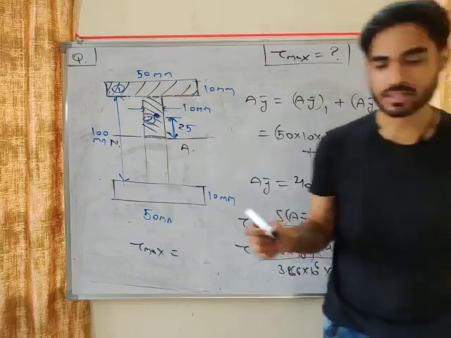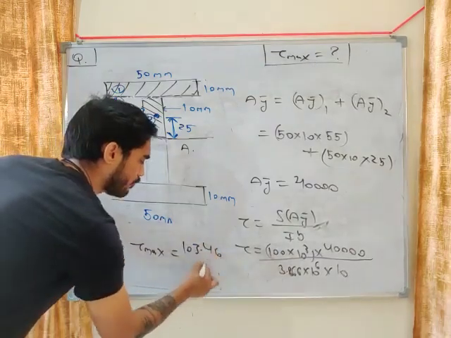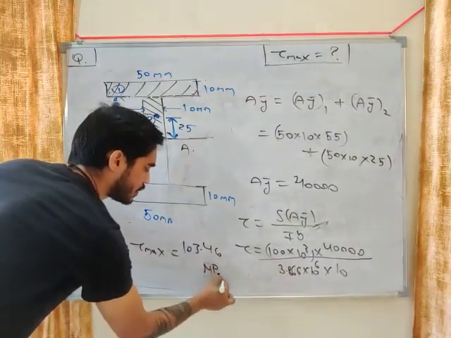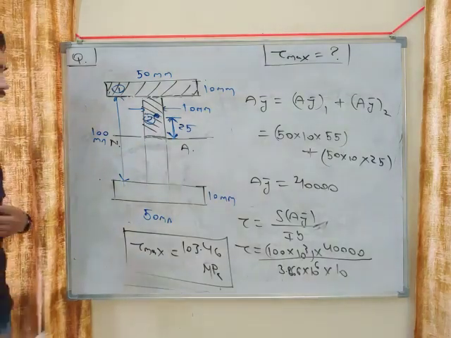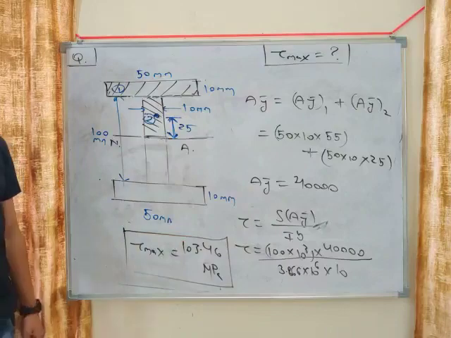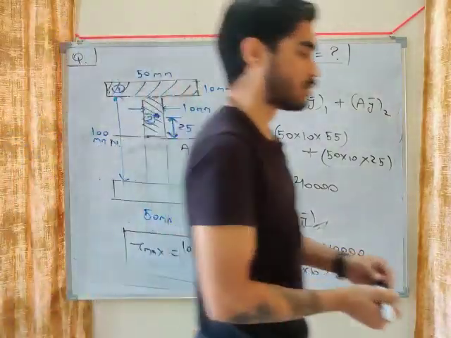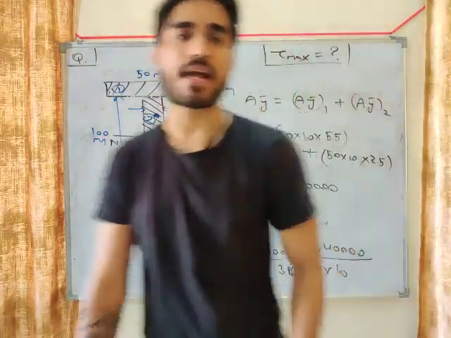103.46. This is tau maximum, 103.46 megapascal. So this will be the maximum shear stress in this I section. Here at the neutral axis you will get tau maximum. How much? 103.46 megapascal. Okay, so this is the calculation of tau maximum in I section.